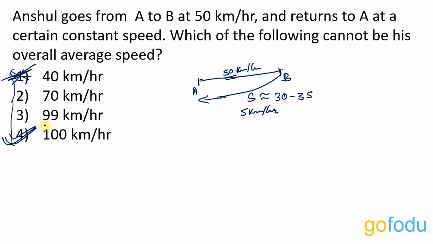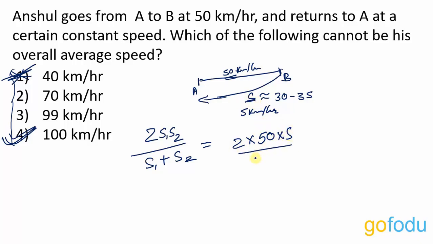Distance is constant here, so average speed will be 2 times s1 s2 upon s1 plus s2, which will be equal to 2 into 50 into s, where s is the return speed, upon 50 plus s. Let's check for this option whether 100 is possible or not.